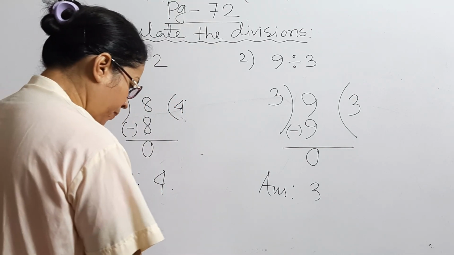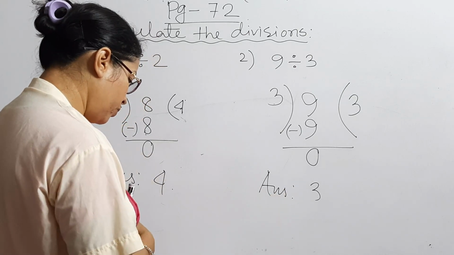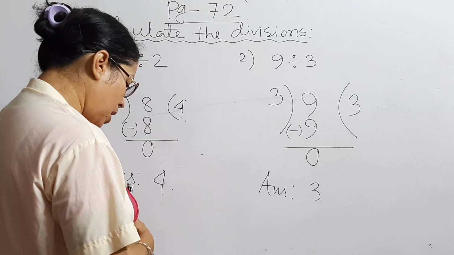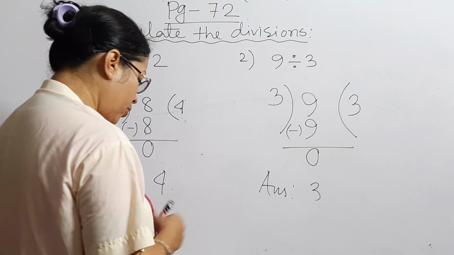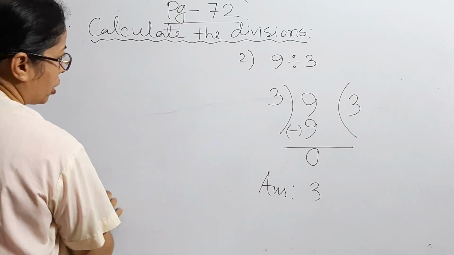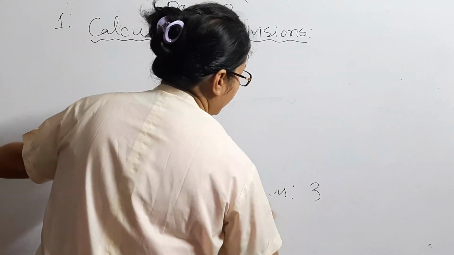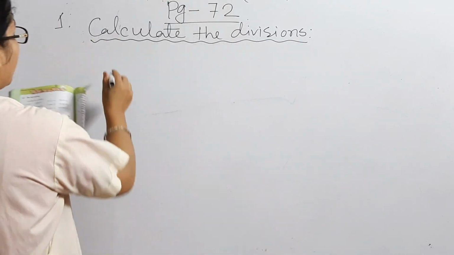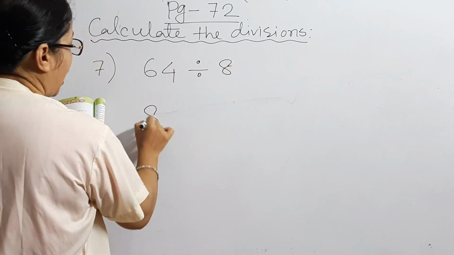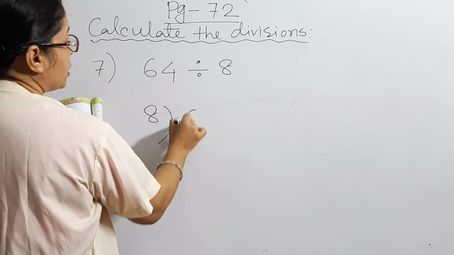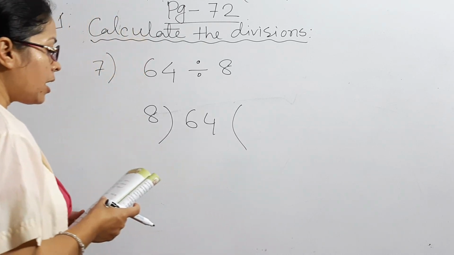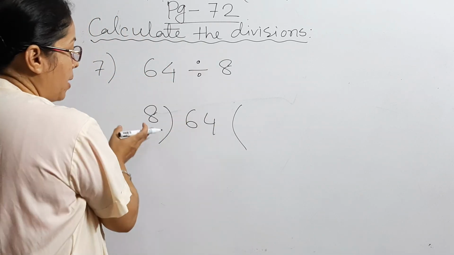Next one is number 3. You can do number 4 also, number 5 also, number 6 also, in this way. Now I am doing number 7. If you make this one clear, hope that you can do it on your own. That is 64 divided by 8. 8 is the divisor and 64 is the dividend. All the time it is dividend by divisor.